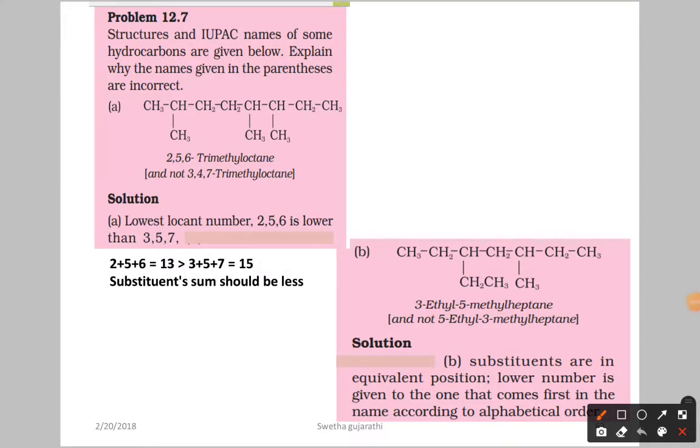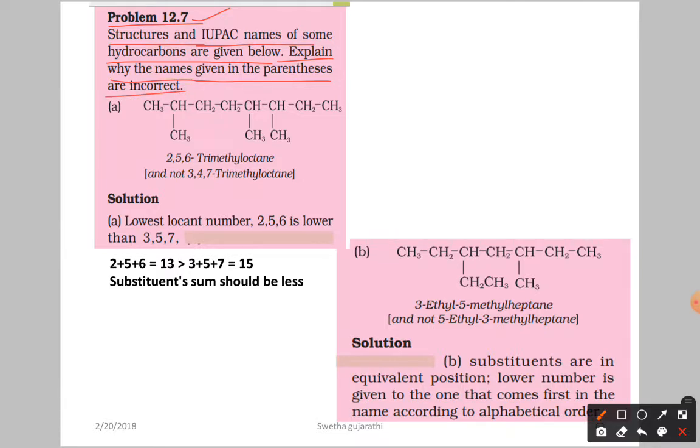Hello students, let us discuss an in-text question on IUPAC nomenclature of alkanes. Here we have problem number 12.7. What is given? Structures and IUPAC names of some hydrocarbons are given below. Explain why the names given in the parentheses are incorrect.